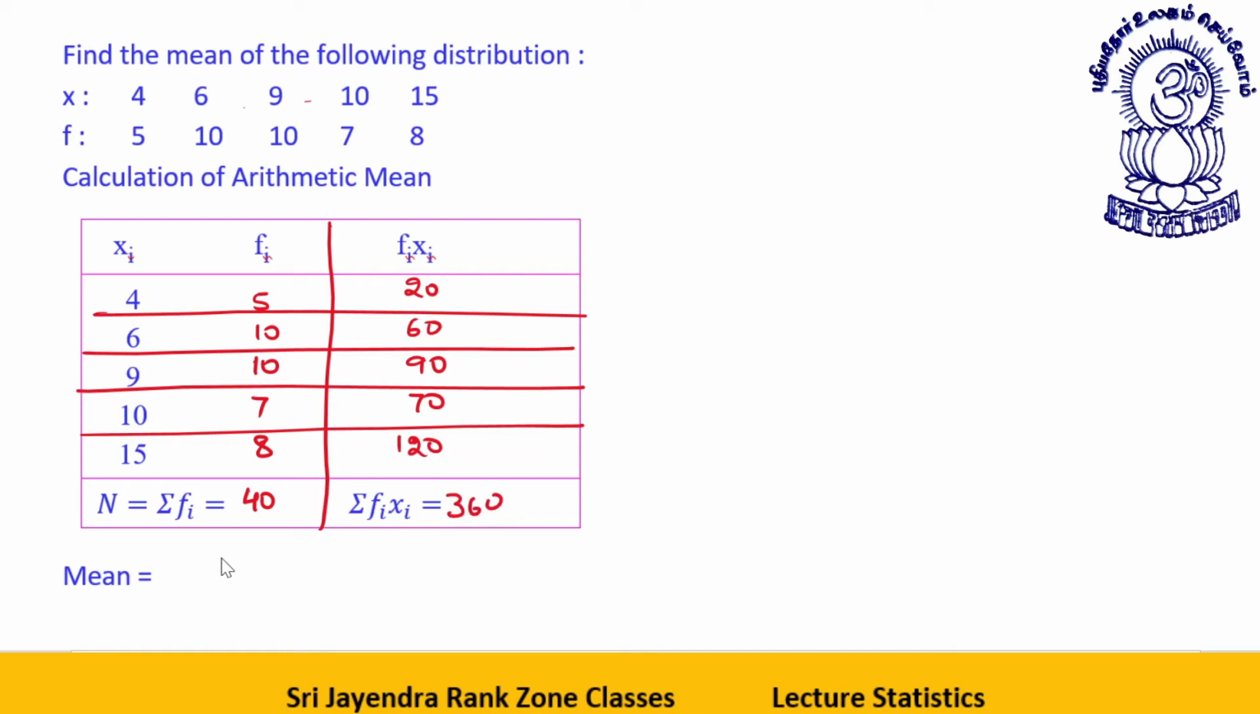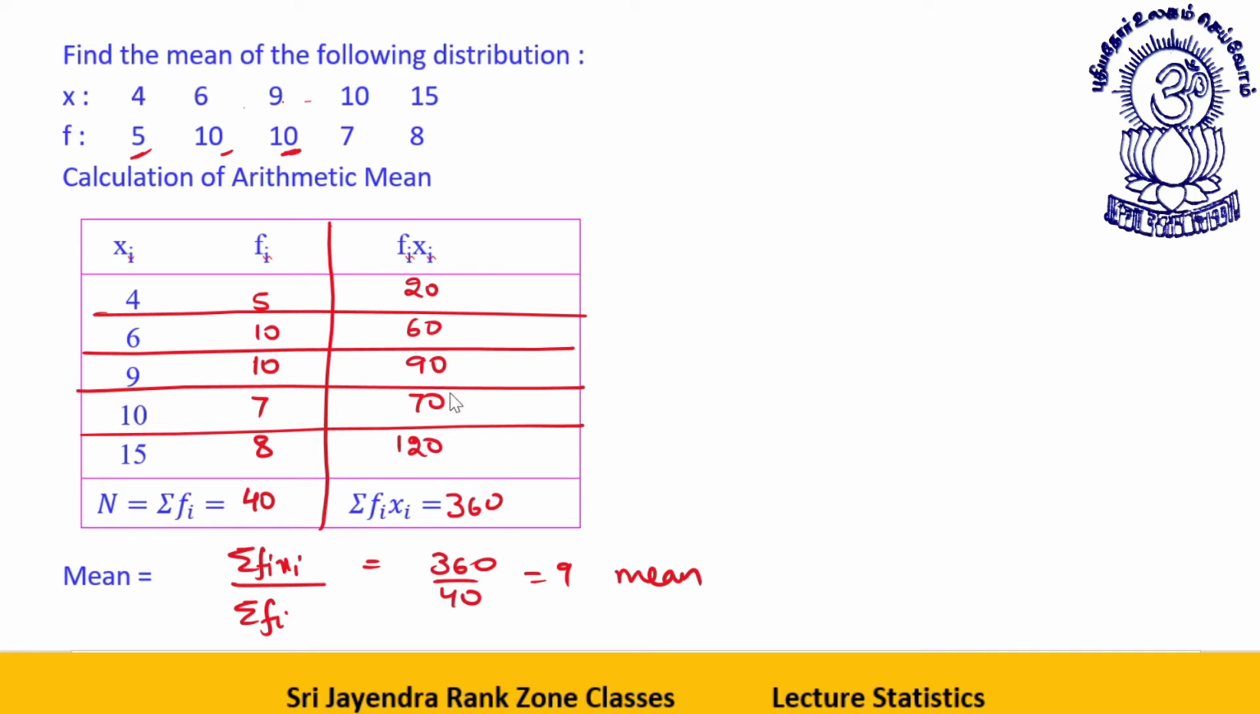So what is the mean? Mean is the sum of all values, that is summation fi into xi divided by summation fi. Summation fi means sum of the frequencies. Value 4 is repeated 5 times, value 9 is repeated 10 times, so the frequency of the value 9 is 10. So this will be 360 divided by 40, that is 9, the mean.